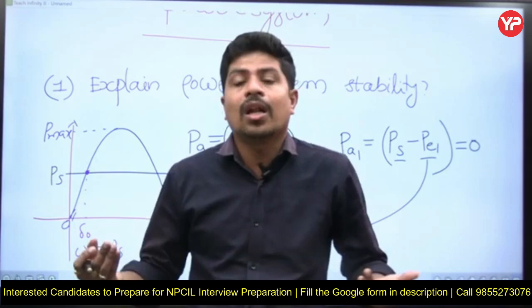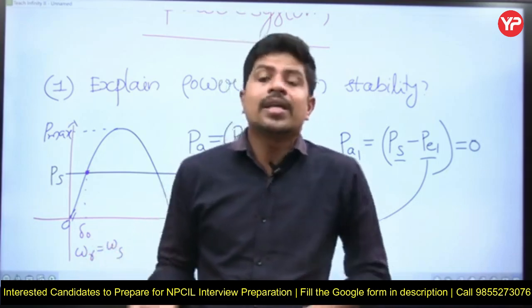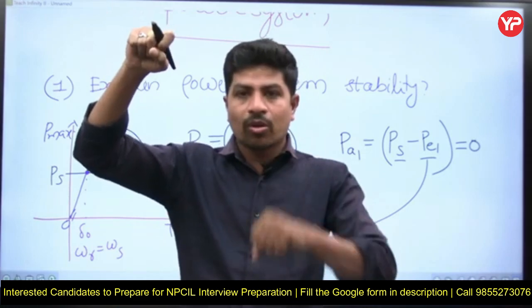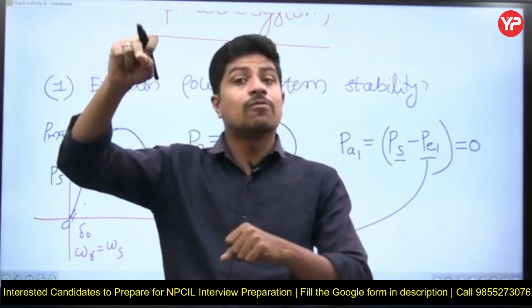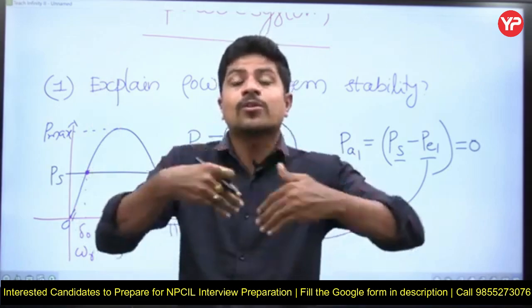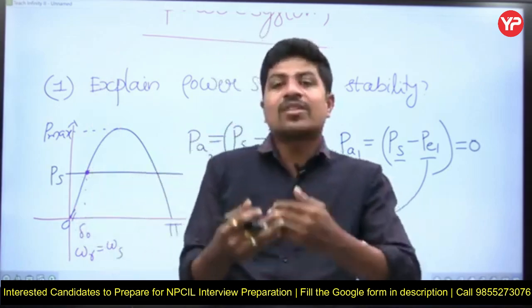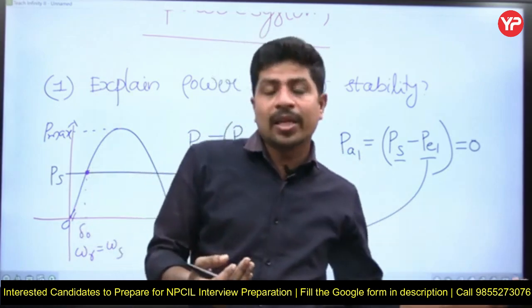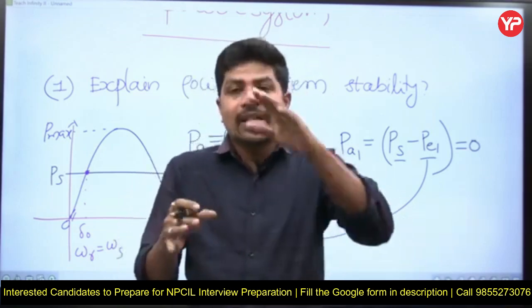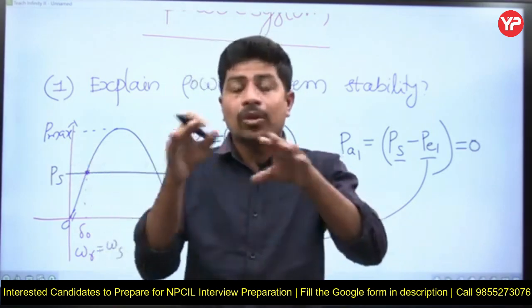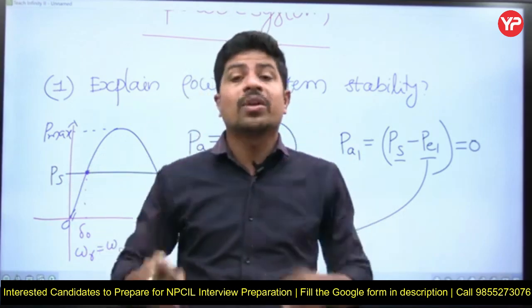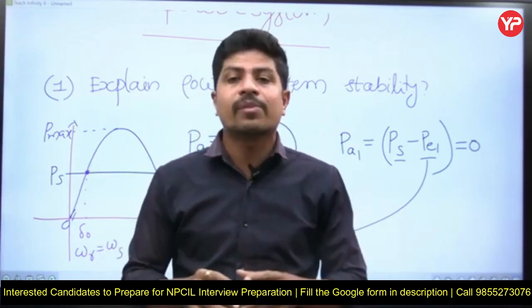But all of a sudden, power demand increased. This means PE is more than PS. Then the rotor will start accelerating with PA equal to PS minus PE. If PE increases, the rotor will decelerate, and its speed will decrease. But after some time, with the help of an increment in mechanical input, if it regains its original speed, and PS is equal to PE, PA is equal to 0, and the rotor speed is exactly equal to synchronous speed, then that point is said to be stable.